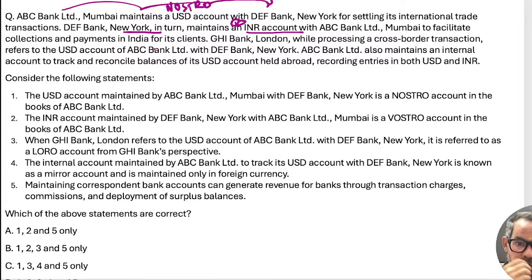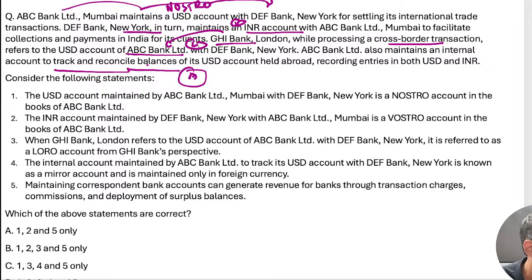To facilitate this, GHI Bank London, while processing cross-border transactions, uses the ABC account. So GHI versus ABC, this is a Loro account. ABC Bank also maintains internal accounts to track and reconcile, that is your mirror account. Everything is defined in the question itself, right?